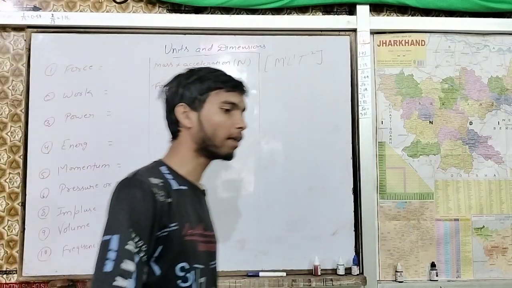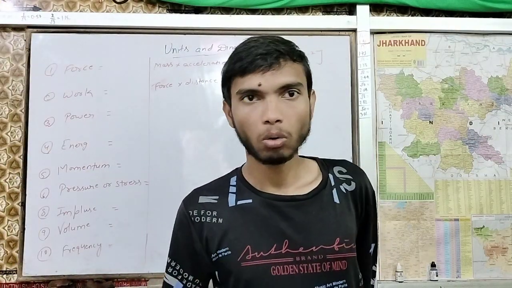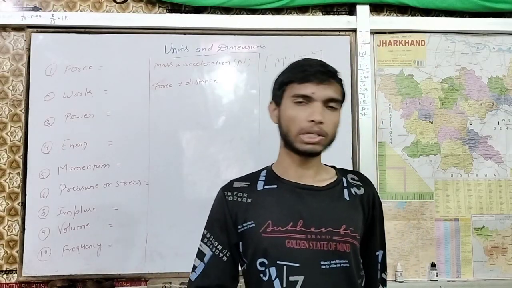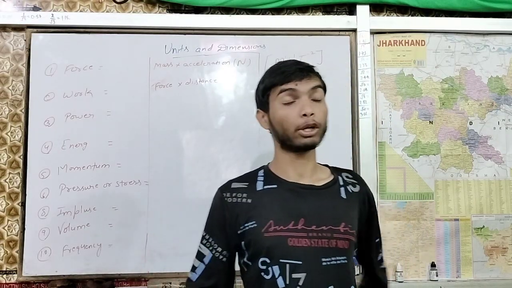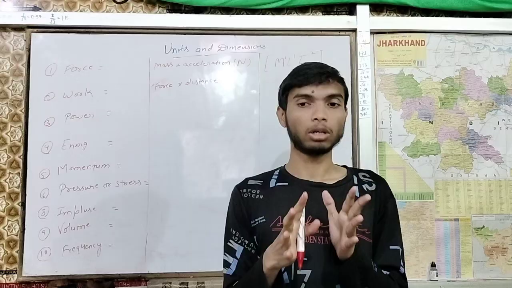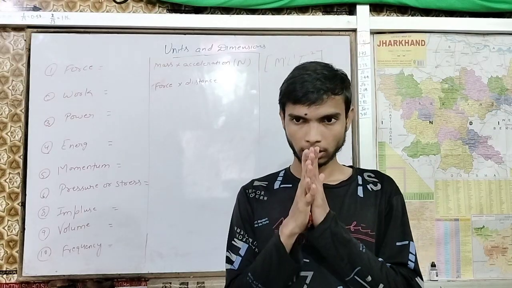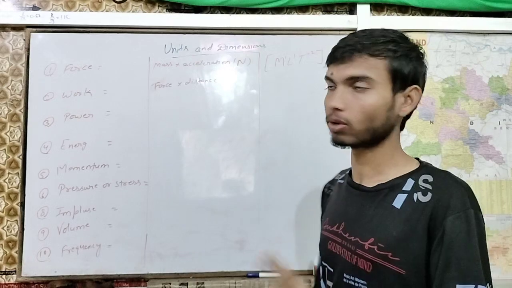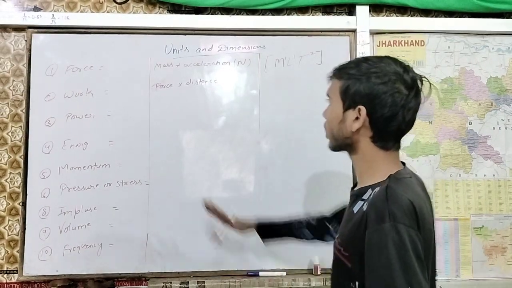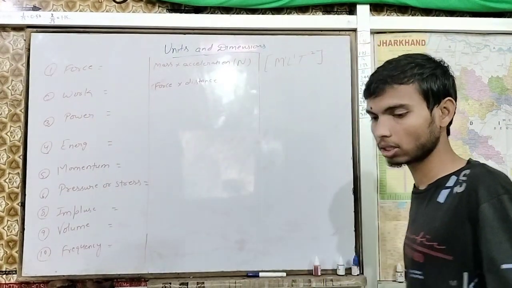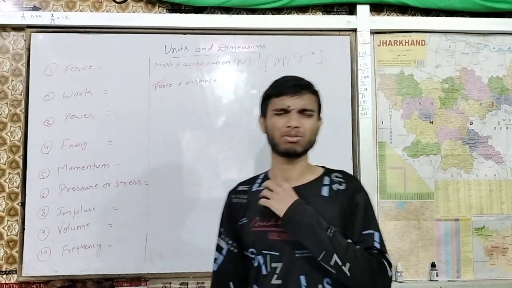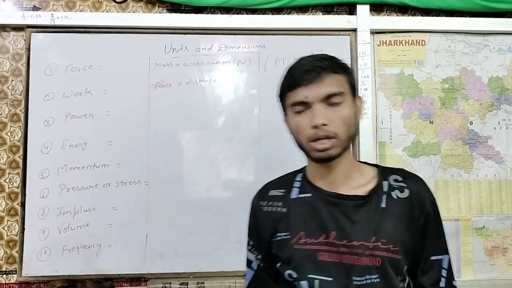First of all, you will have to find what the unit of the given physical quantity is. Then you can find the dimension. So next we have work. You know that work is equal to force multiplied by displacement, not distance.